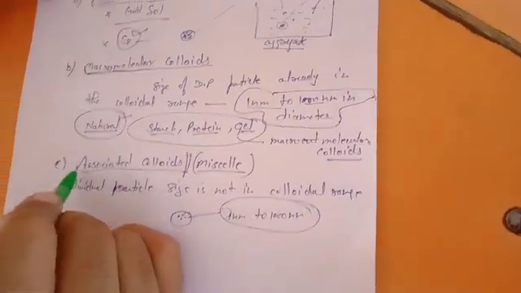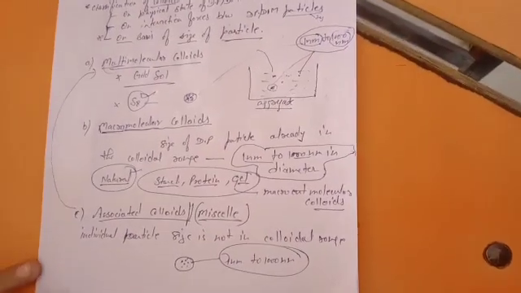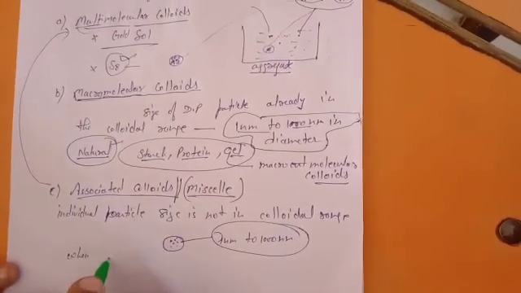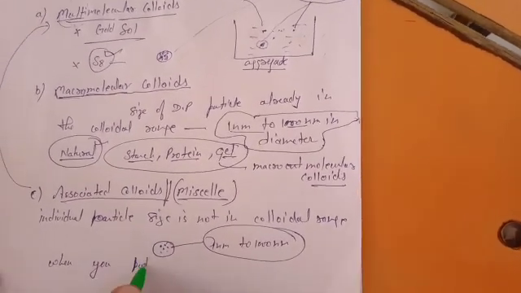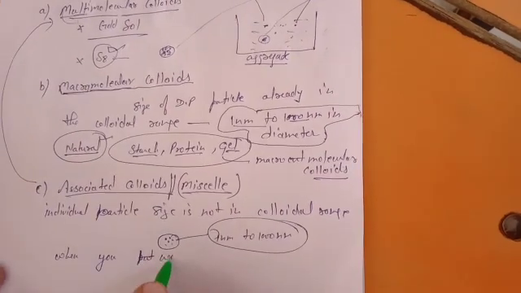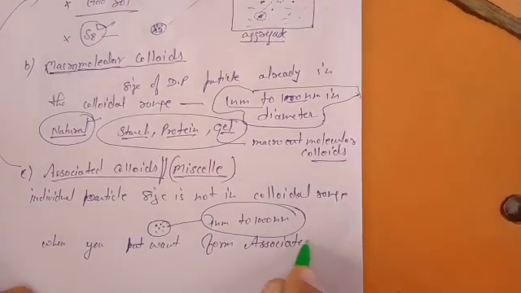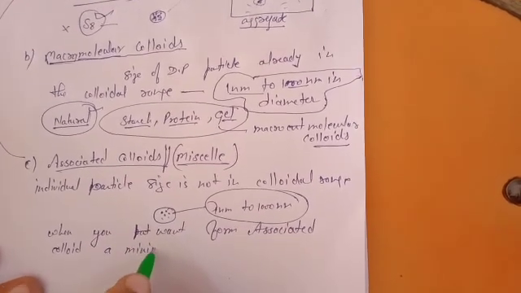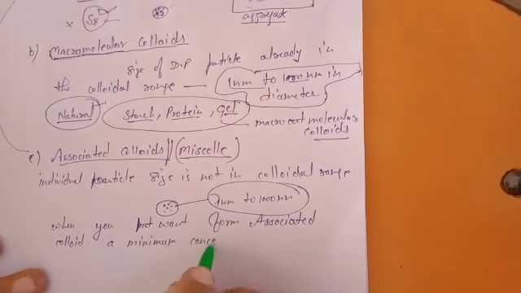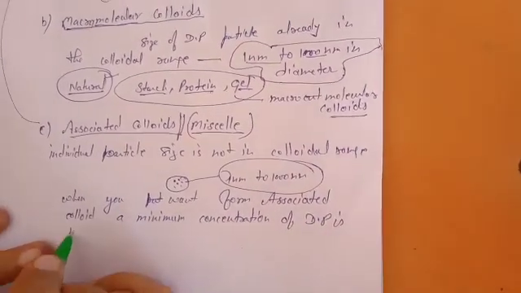Then what is the difference between associated colloid and multimolecular colloid? There is a lot of difference here. When you want to form an associated colloid, a minimum concentration of the dispersed phase is needed.